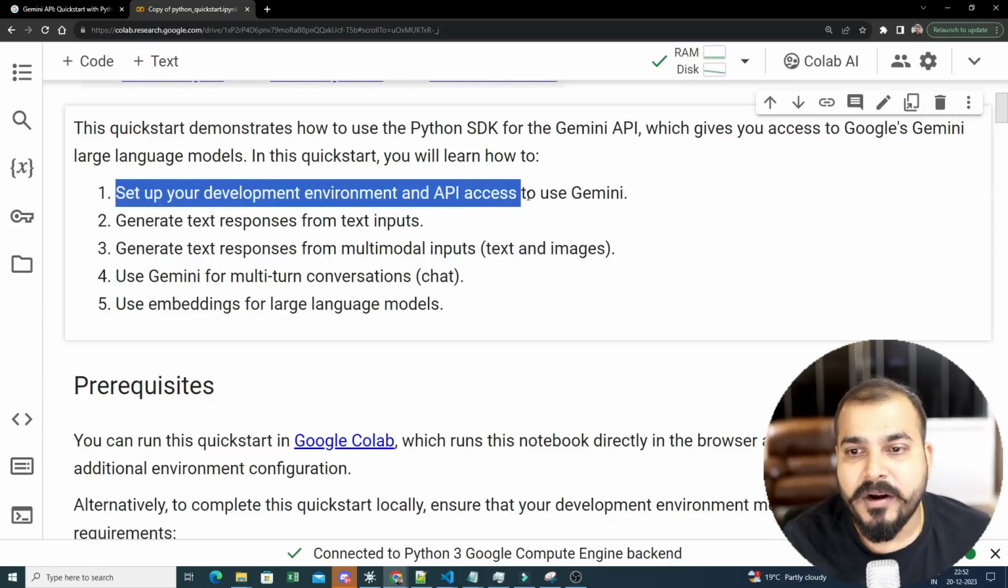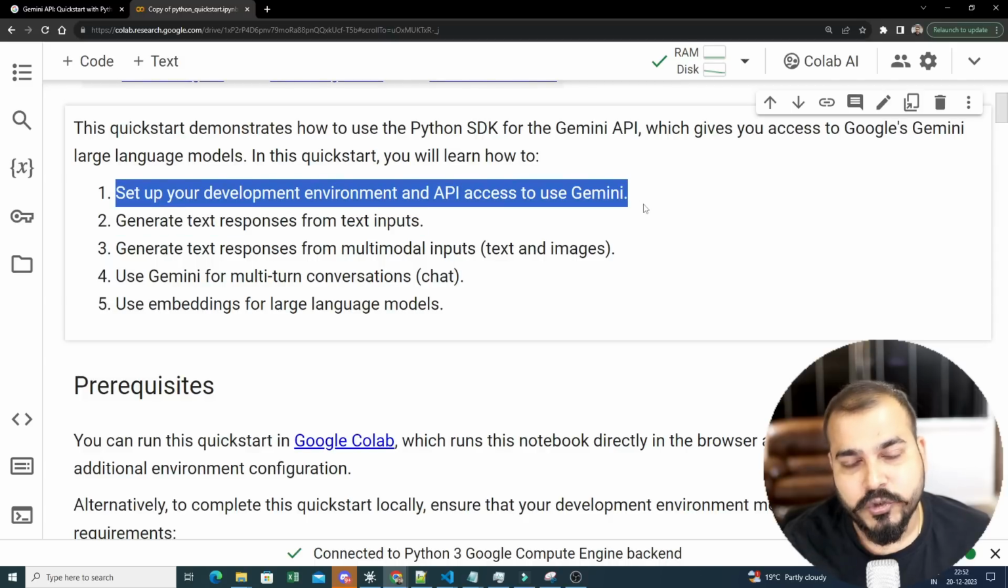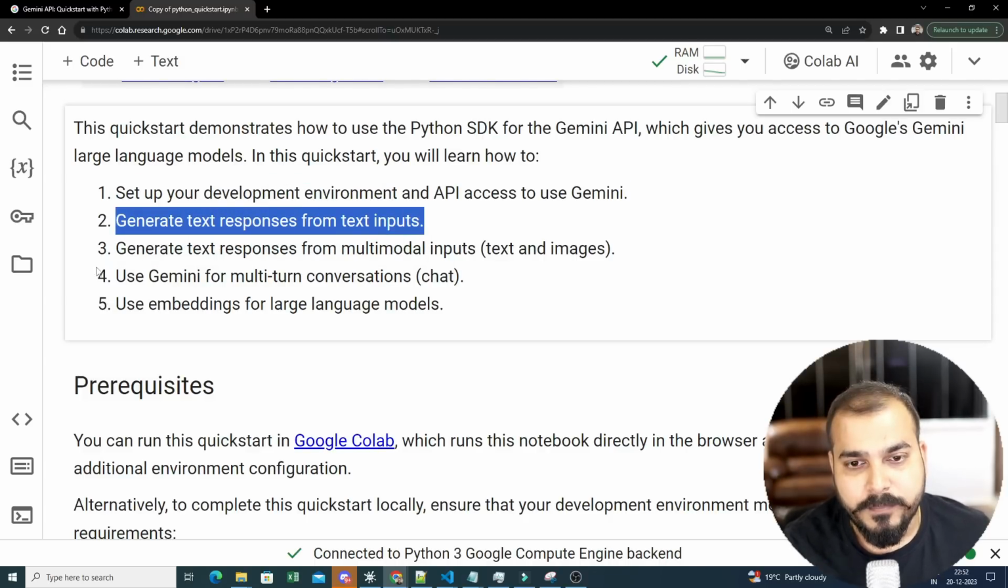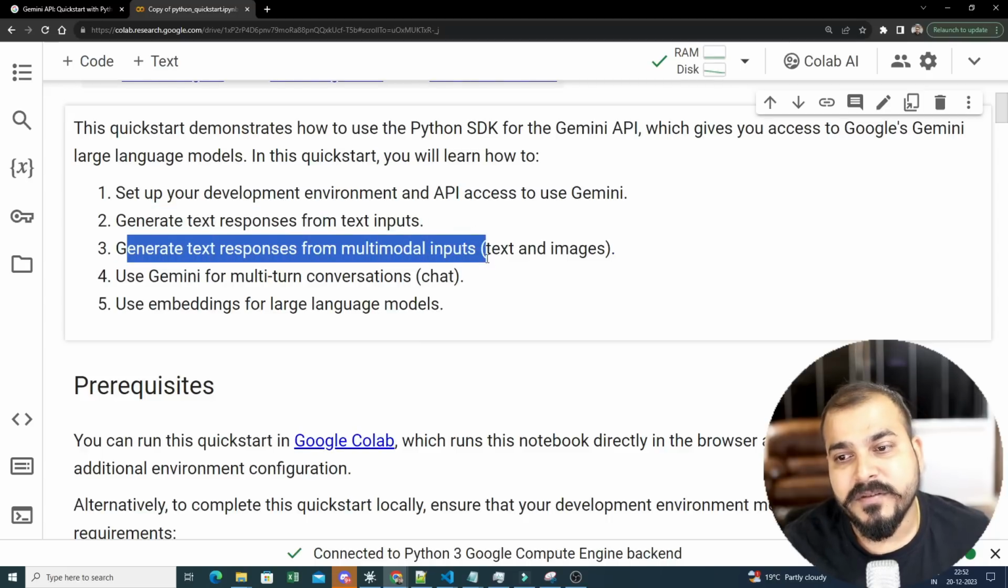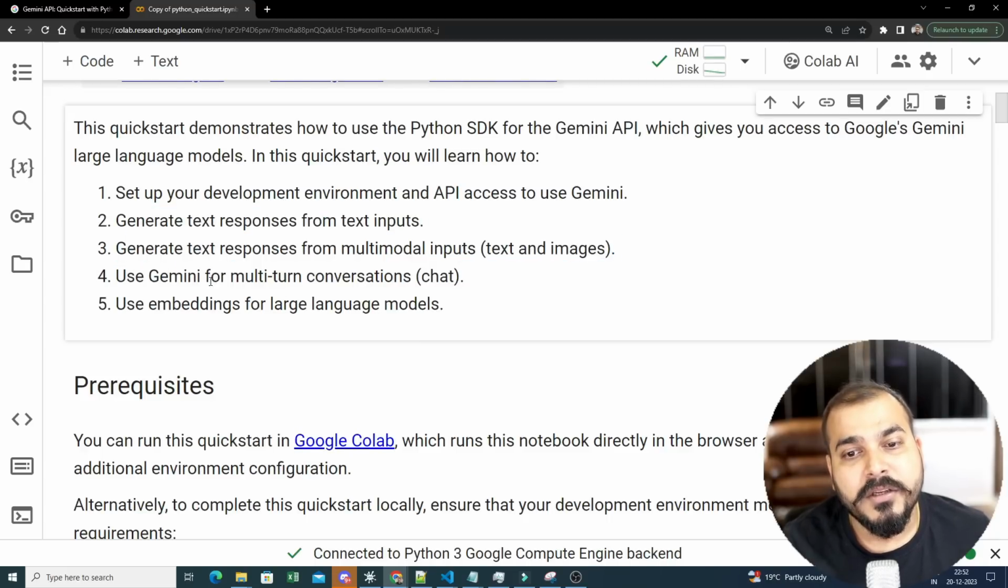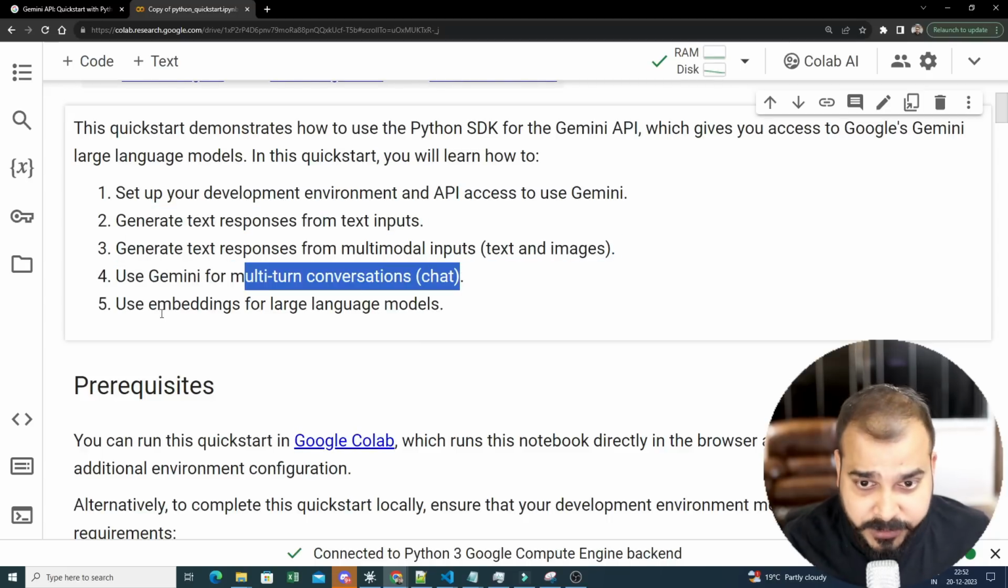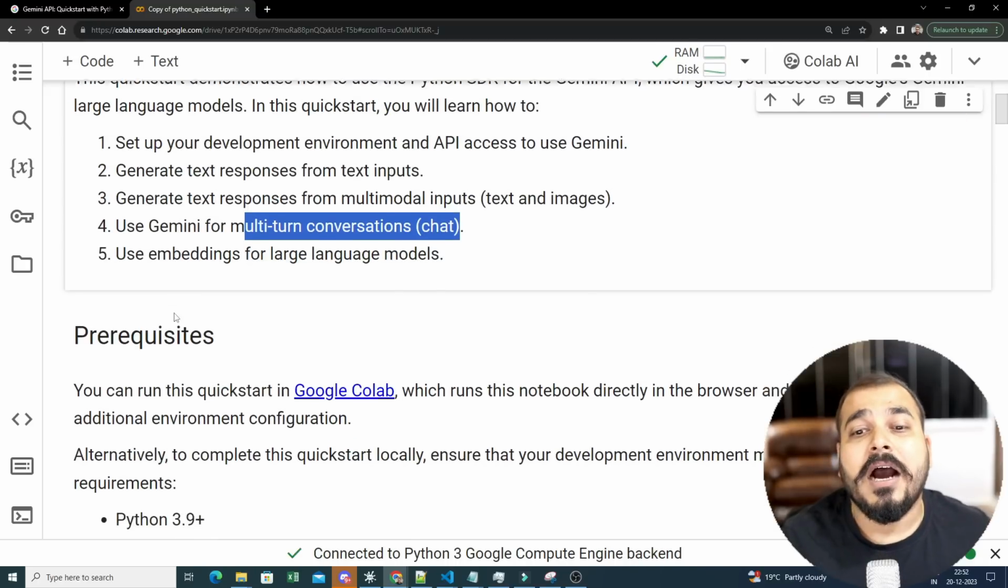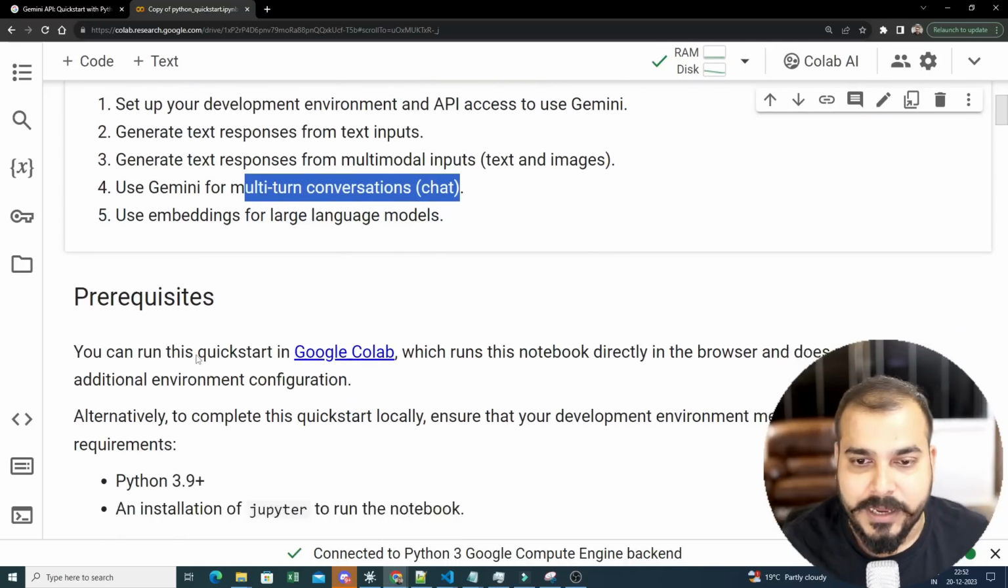So we'll set up our development environment and get the API access to Gemini. This is the entire agenda. We will generate text responses from text inputs. We will generate text responses from multimodal inputs. Then we'll use Gemini for multi-turn conversation. And we'll also see how different embeddings can be applied for large language models.